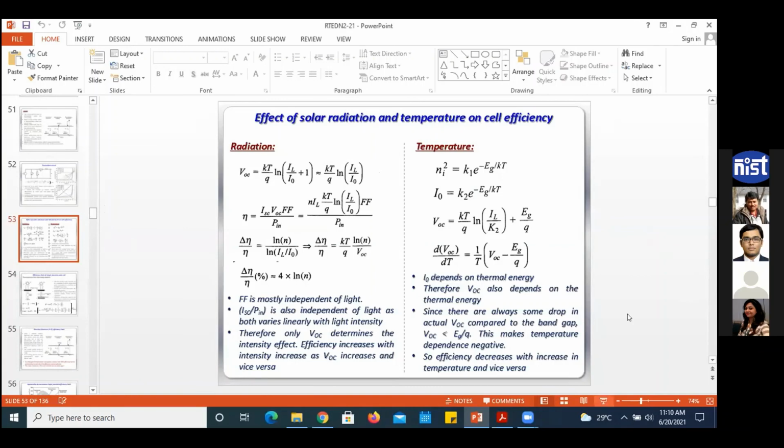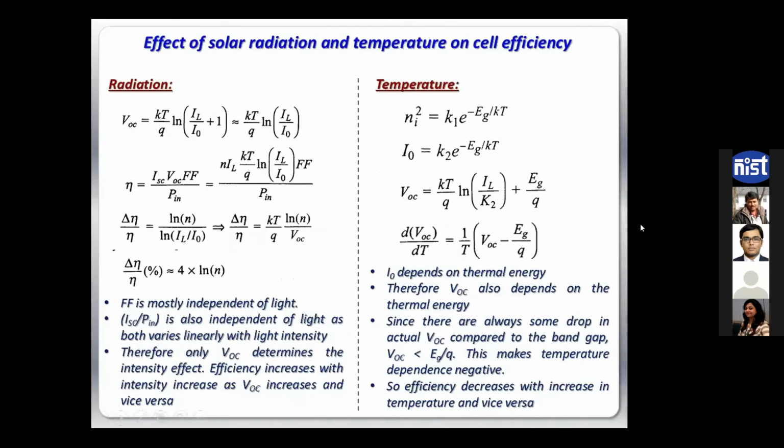You see, VOC has I naught, IL by I naught log is there. So I naught depends on the thermal generation and the band gap. If you put this value, you will get dVOC/dT, the temperature variation of VOC, in terms of 1 over T times (VOC minus Eg/q). What is Eg? The band gap.